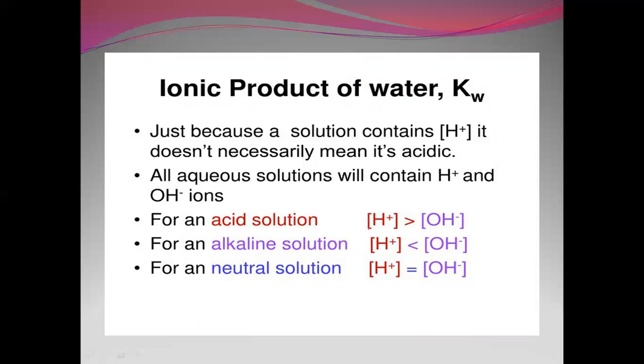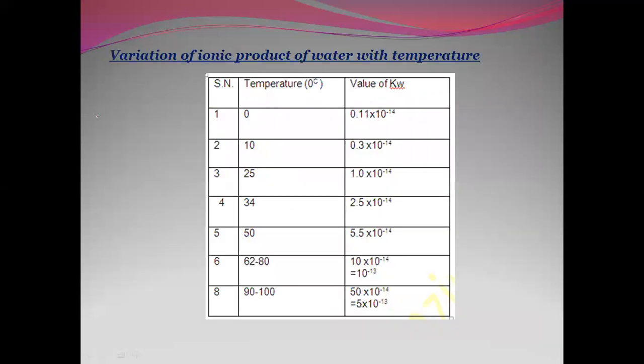If the H plus ion concentration is greater than OH minus, then it is acidic. If H plus is less than OH minus, then it is basic. If H plus is equal to OH minus, then it is a neutral solution. Here the ionic product of water has different values depending on the temperature. So we usually talk about 298 Kelvin, where it is 1 into 10 to the power of minus 14. But at different temperatures, the ionic product of water varies.